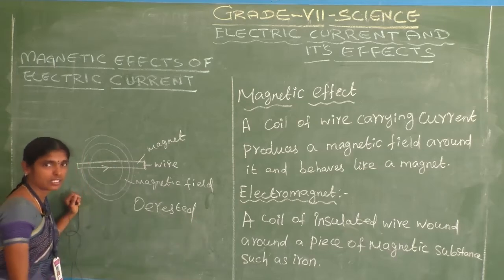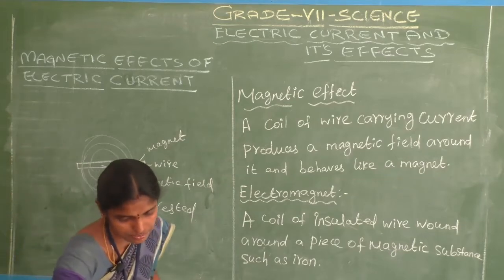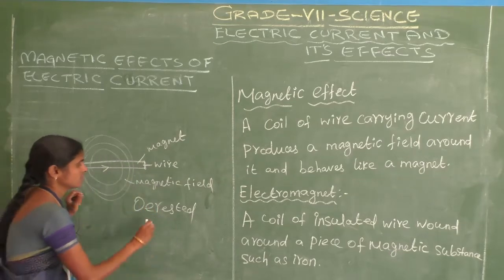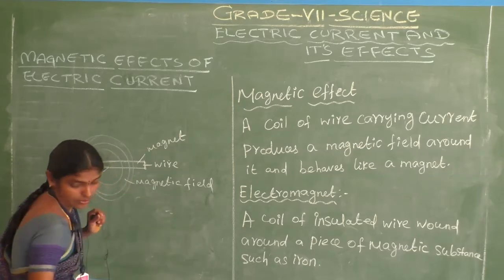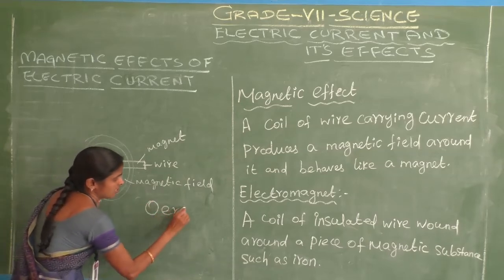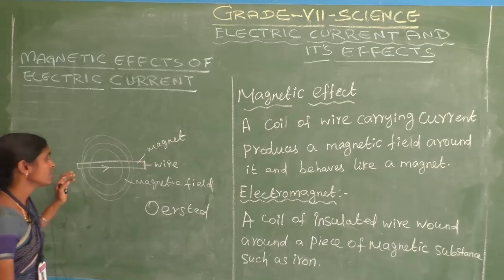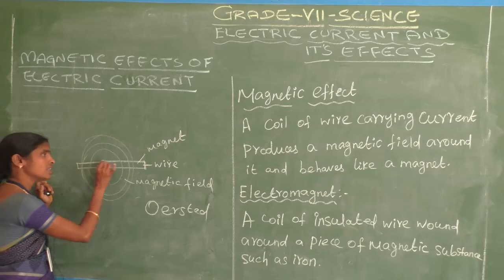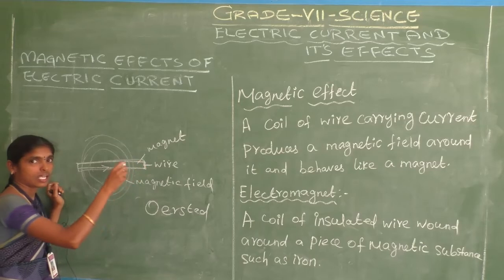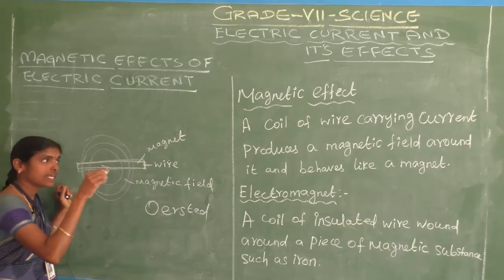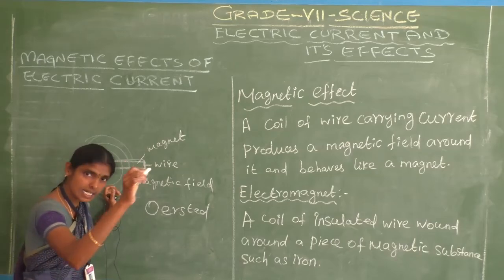The magnetic effect of electric current was first noticed by Ørsted. He made an electric circuit.